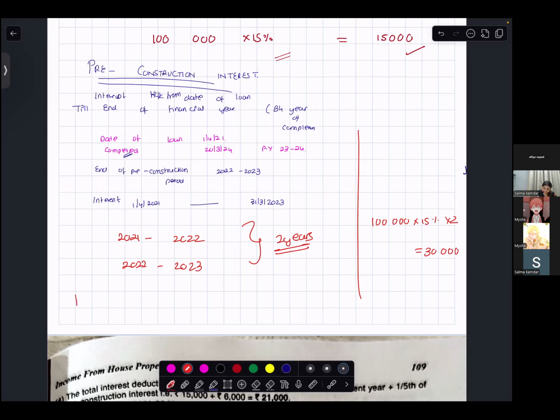Can you tell me the line for pre-construction interest? How much is allowed? Interest from the date of the loan till the end of the financial year before the year of completion.